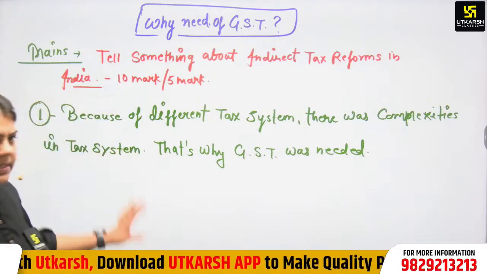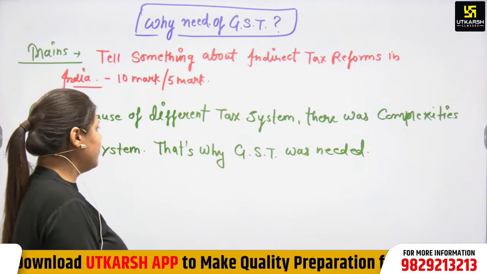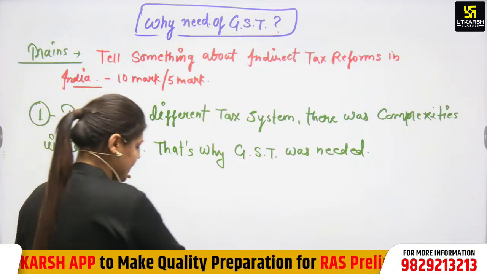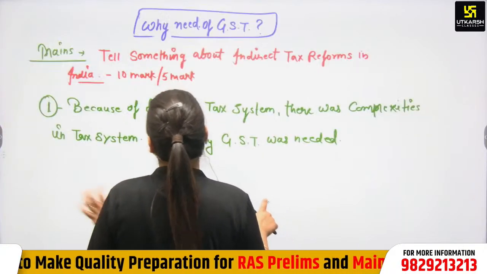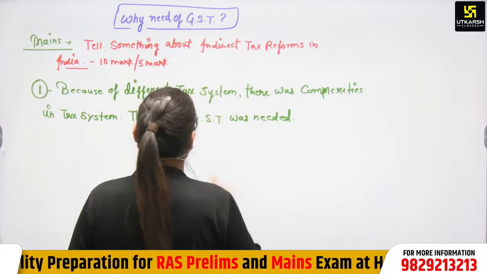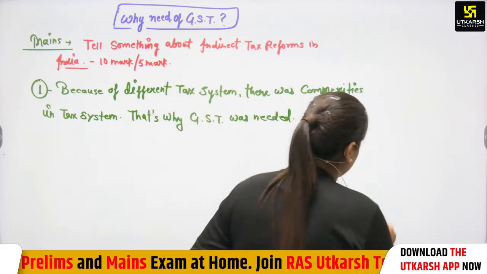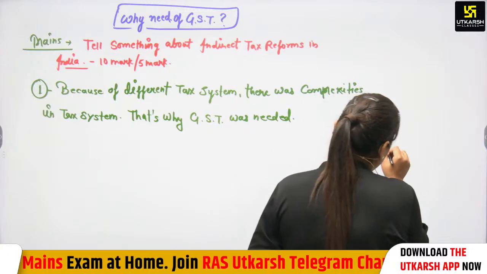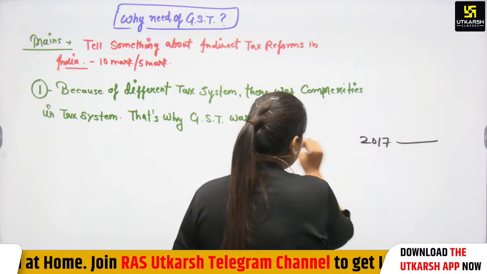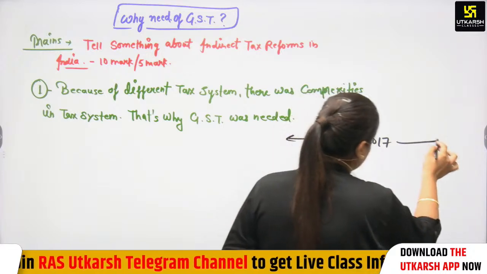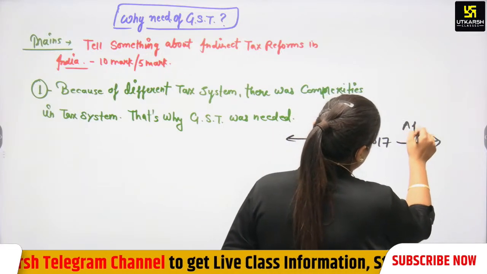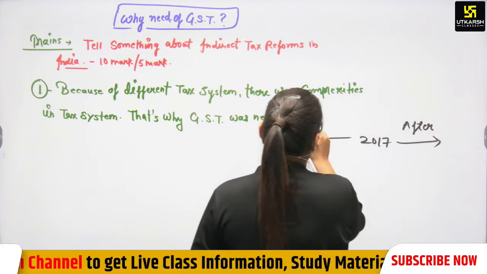I hope this first point is very clear to all of you, that because of different tax rates, there were complexities. We can understand this point with a very short example. Before 2017 and after 2017, we have two situations in the Indian economy, before and after.